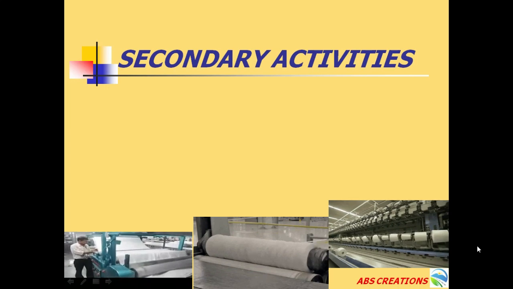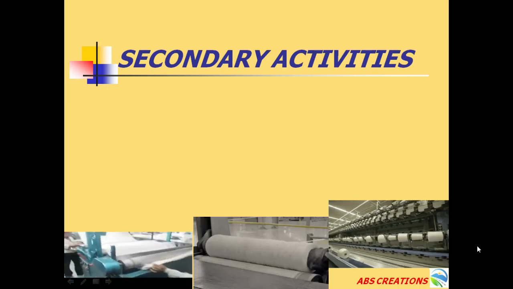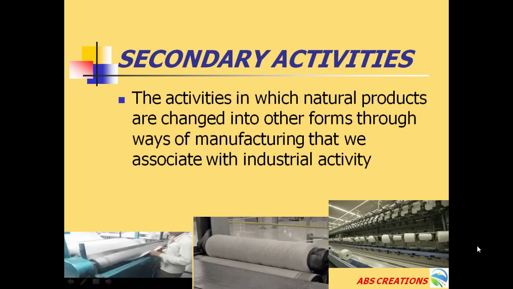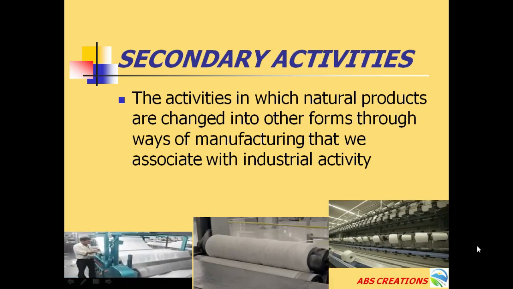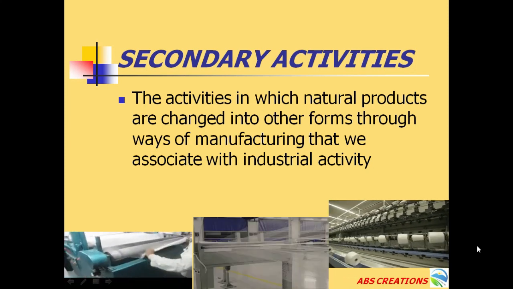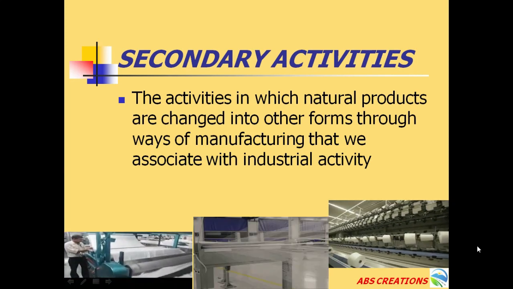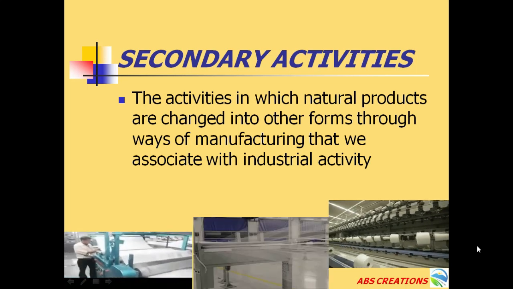The second economic activity we say is secondary activities. What do you mean by secondary activities? The activities in which natural products are changed into other forms through the ways of manufacturing that we associate with industrial activity. In simple words, the process of converting the natural products, that is raw material, into finished products with the help of machineries takes place in secondary activities.